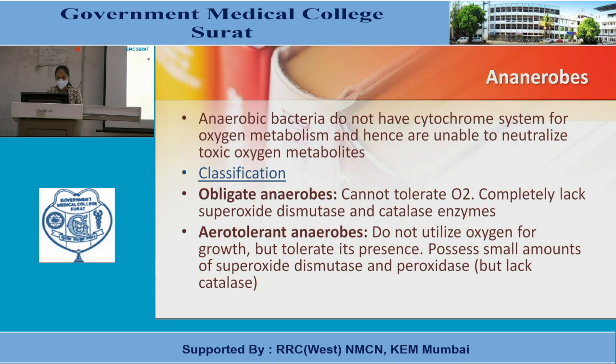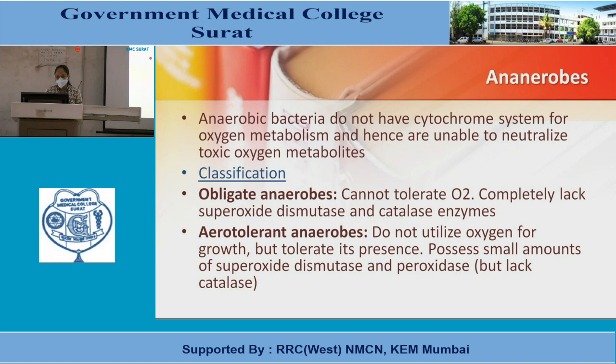Anaerobic bacteria do not have a cytochrome system for oxygen metabolism and hence are unable to neutralize toxic oxygen metabolites. So, they are called anaerobes. Classification of anaerobes: they are obligate anaerobes and aerotolerant anaerobes.